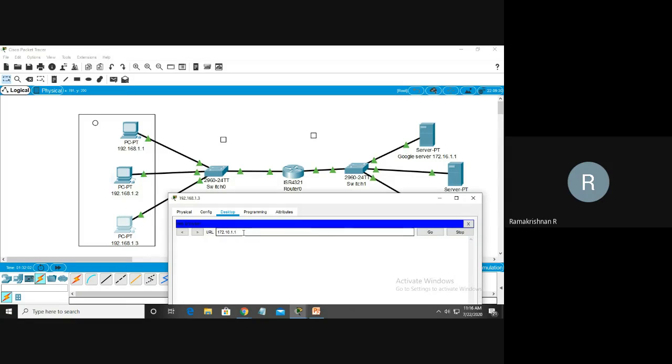16.1.1. That means HTTP www.google.com. This is an IP address, but if I have the domain name, we can write the domain name. Here also we can change the domain name service. First, you understand this one.